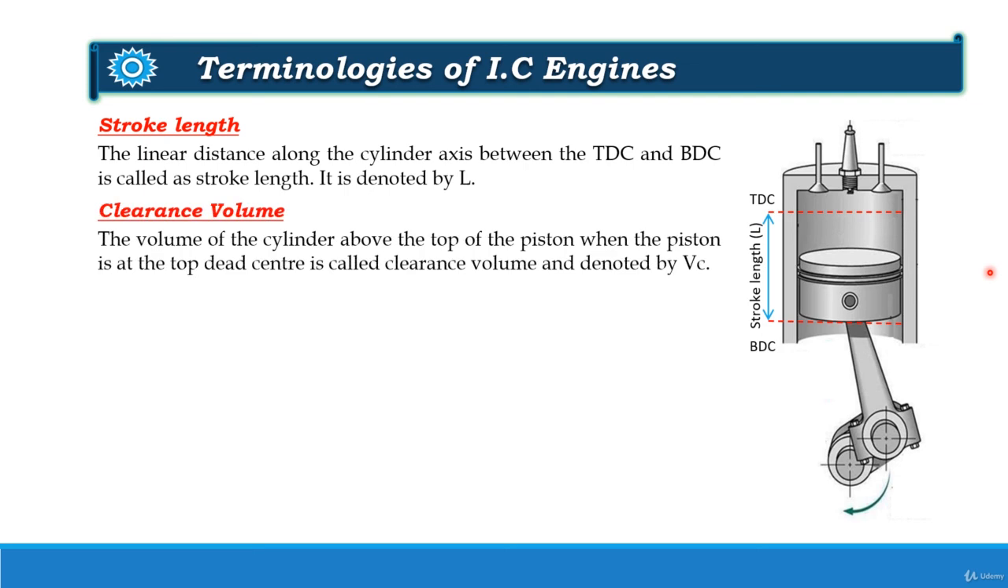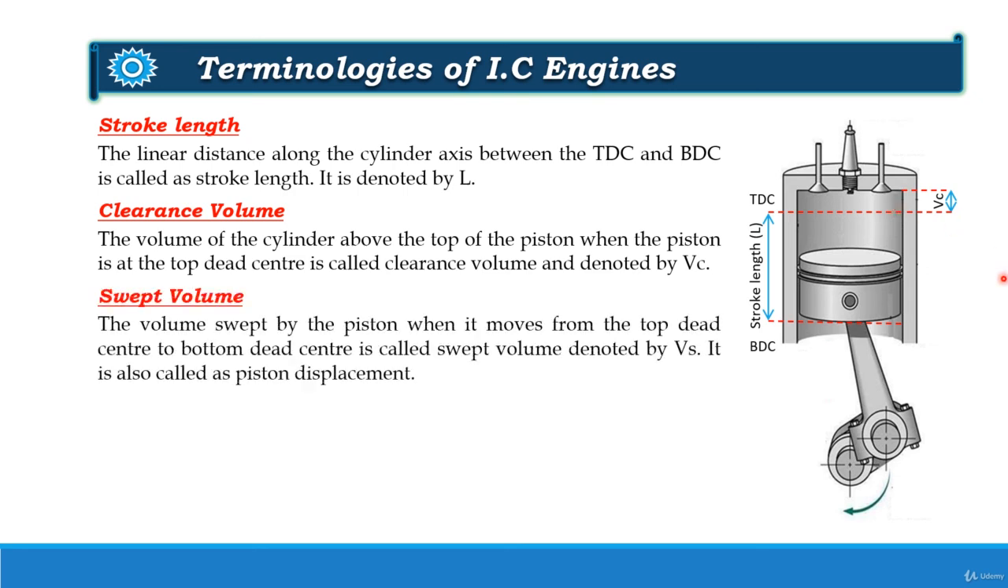Next is the clearance volume. The volume of the cylinder above the top of the piston when the piston is at top dead center is called the clearance volume. When the piston is in this position, there will be some gap between the piston head and the cylinder head. So this gap is known as the clearance volume, and it is denoted by Vc.